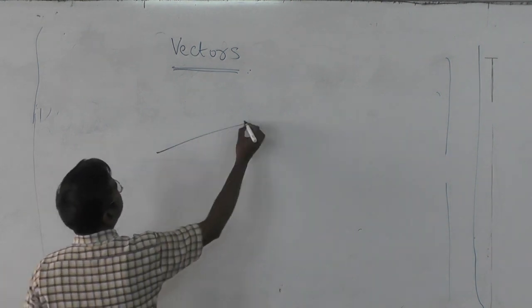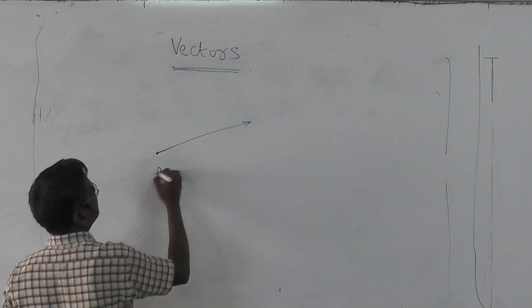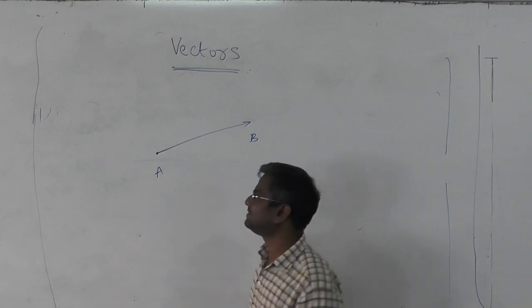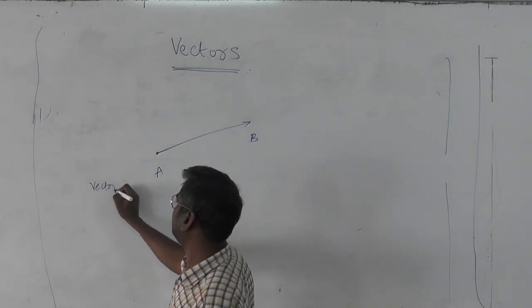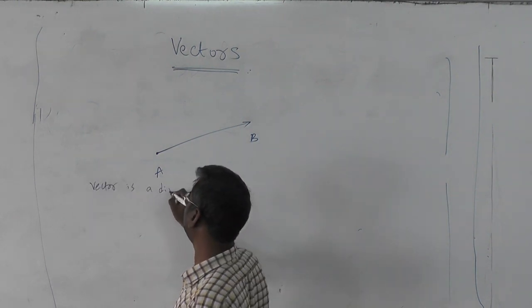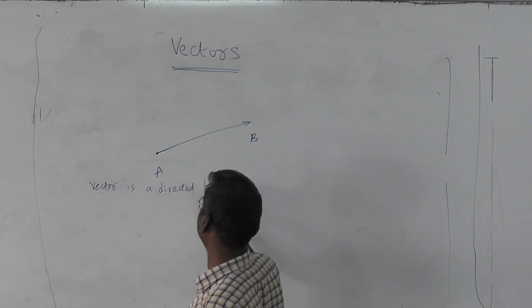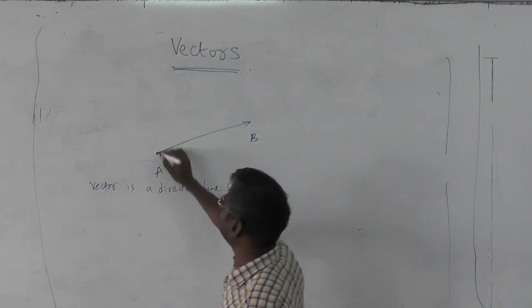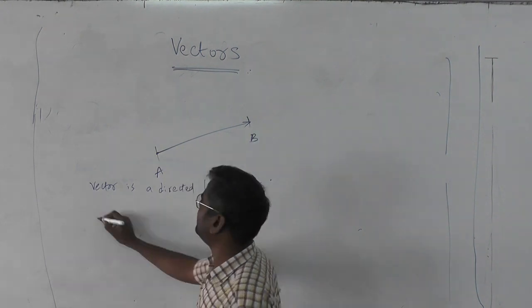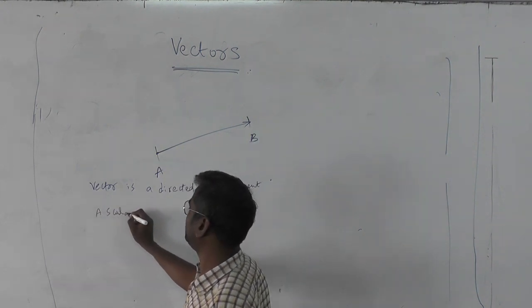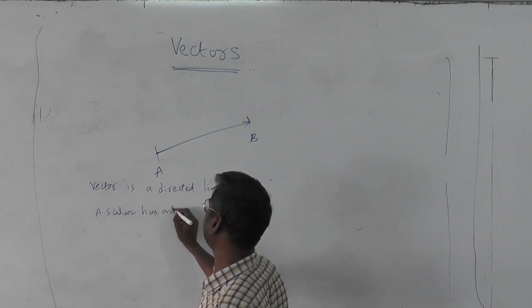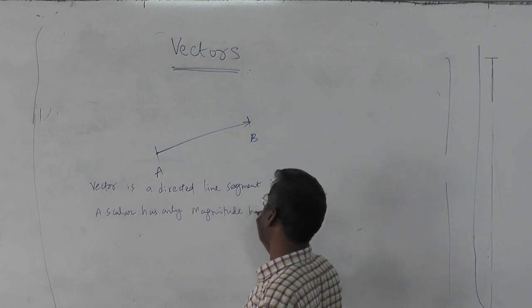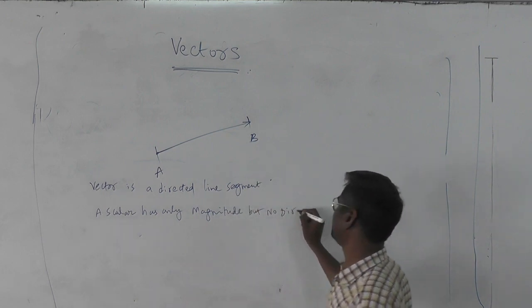So after all, what is a vector? You can say that a vector is a directed line segment, and a scalar has only magnitude but no direction.